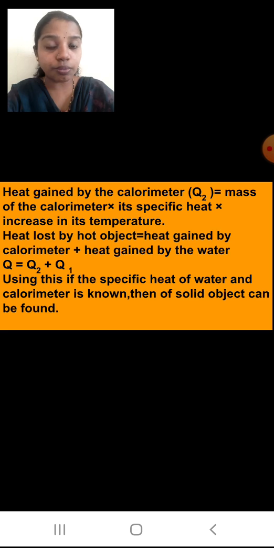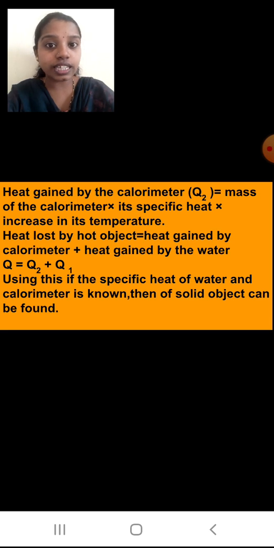Okay, so same formula, Q is equal to M into C into delta T. Mass of the water, mass of the hot object, mass of the calorimeter, multiplied by their specific heat, multiplied by temperature change. The heat is lost by the object, so we will say decrease in temperature. Water is gaining the heat, so it will be increase in temperature.